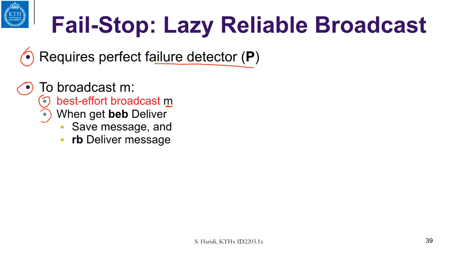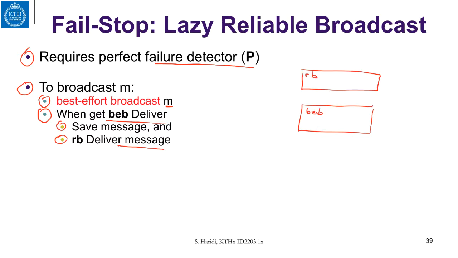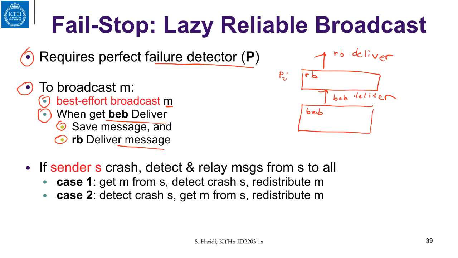At the receiving end, when a process gets a BEB deliver, it saves the message and does a reliable broadcast deliver higher up. So here we have BEB, and here we have the reliable broadcast. So if Pi gets BEB deliver, it does an RB deliver. So that is fine. And here is a case where we have to do something different.